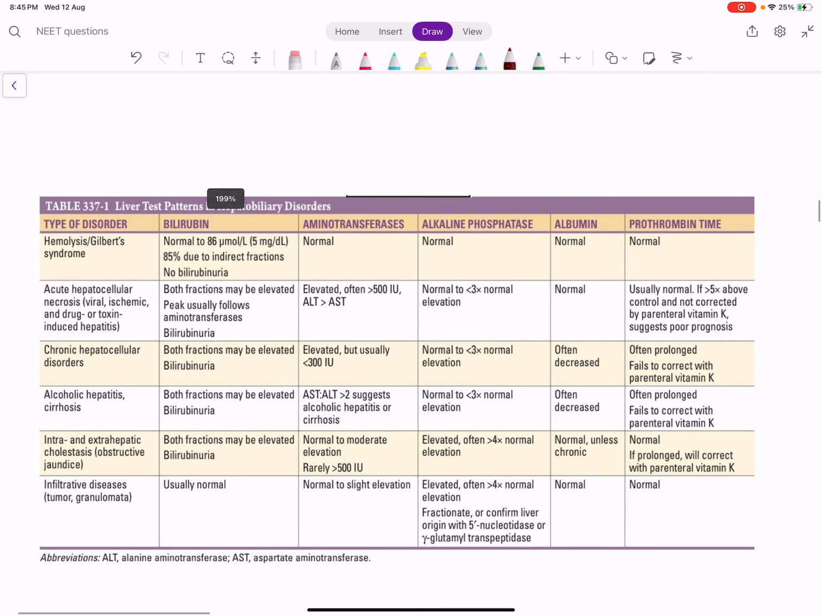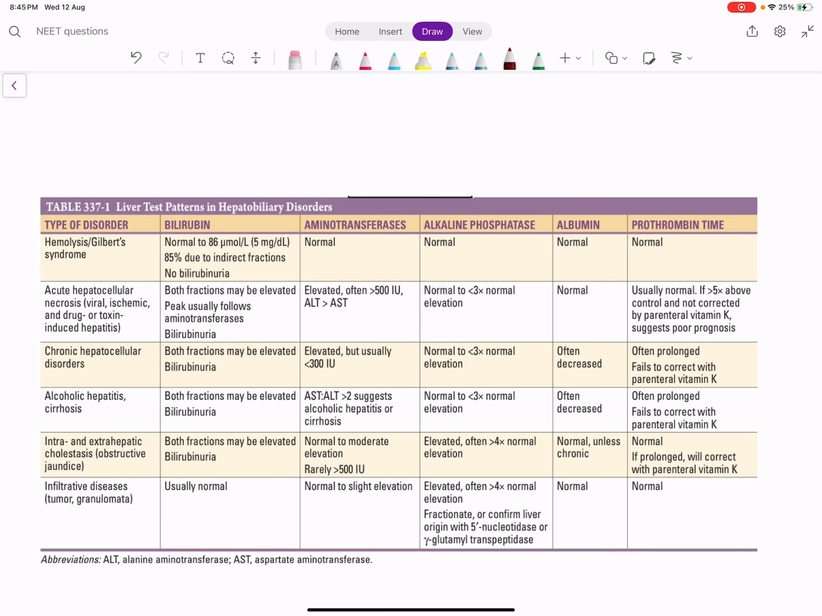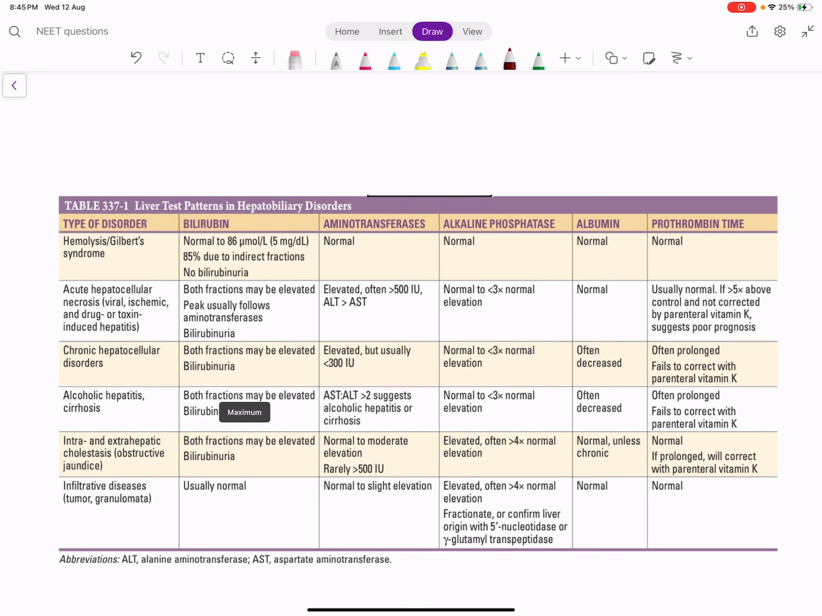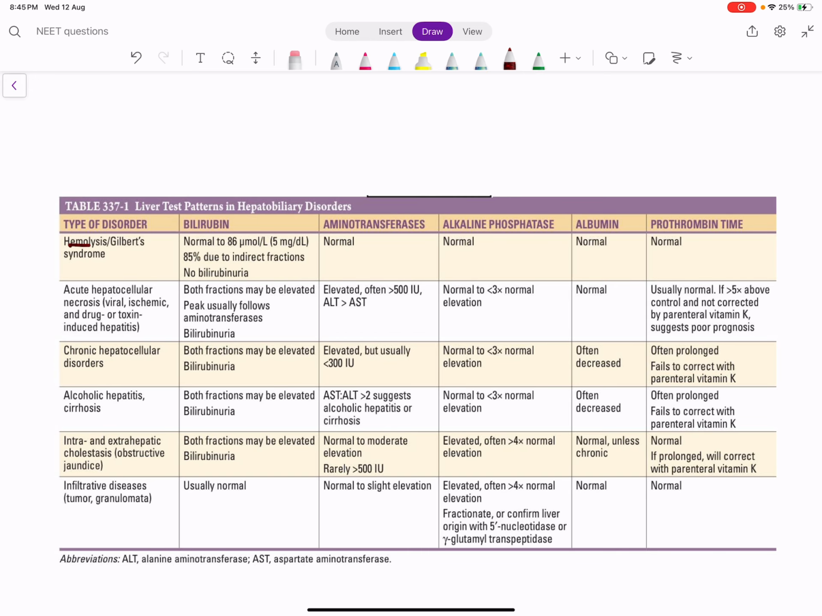So we'll come to one by one. So again it's the same thing. What happens in hemolysis or Gilbert syndrome? There is elevated bilirubin. So what bilirubin increases? Indirect bilirubin only increases, but AST is normal, ALT is normal, ALP is normal, albumin is normal because it's not a liver disease at all.